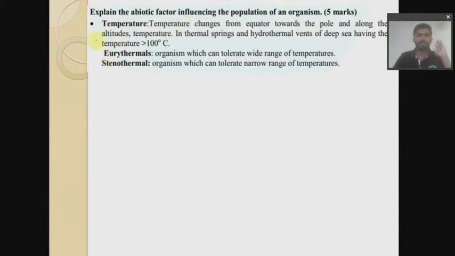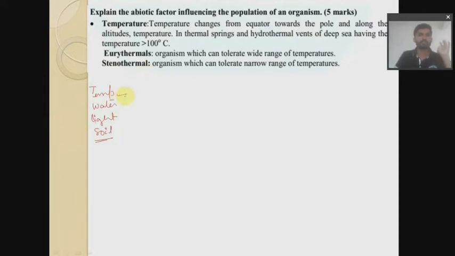Mainly there are 4 different abiotic factors: temperature, water, light, and soil. These are the 4 abiotic factors which influence the population of organisms. So let us see one by one.